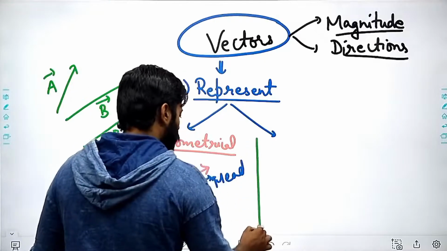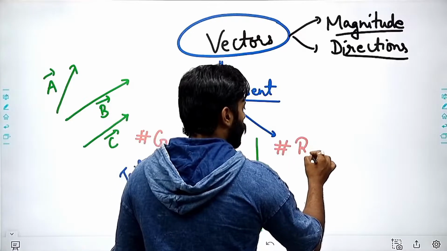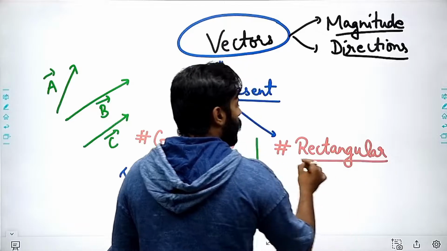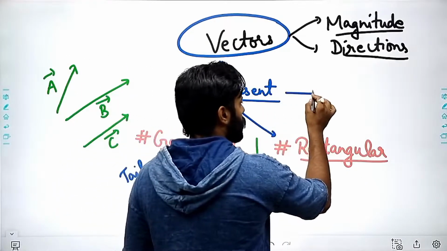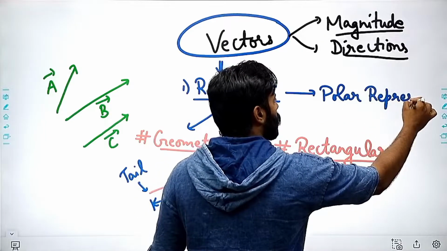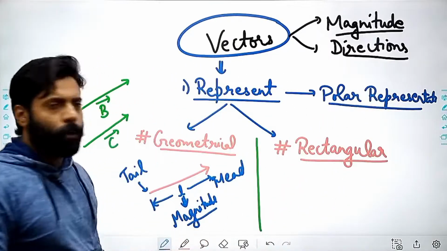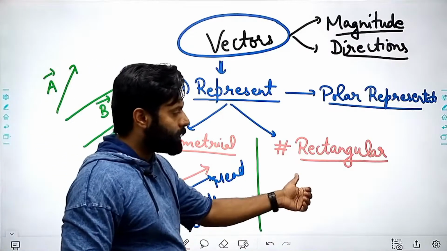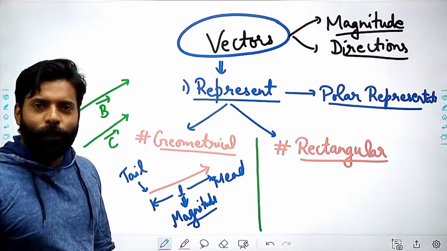And there is another form of representation of a vector, that is rectangular representation. Other than rectangular representation, we also have polar representation, but that will not be required in our course, right? In physics, we are mainly dealing with the rectangular notation and the geometrical notation only. So we do not require any other thing.